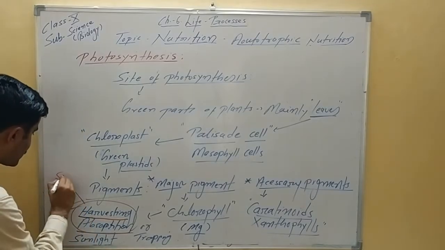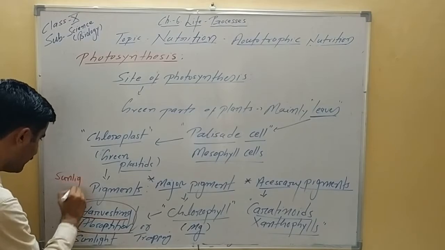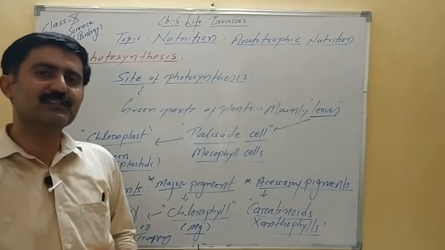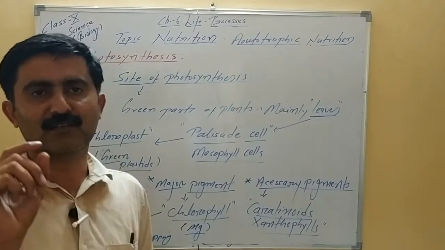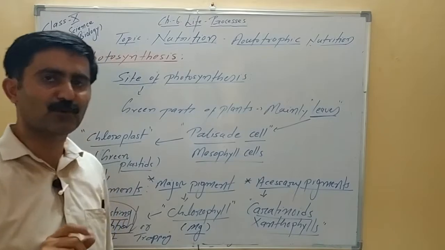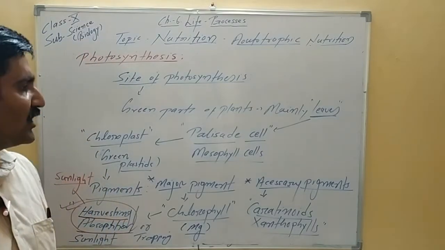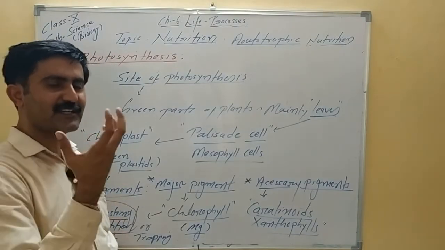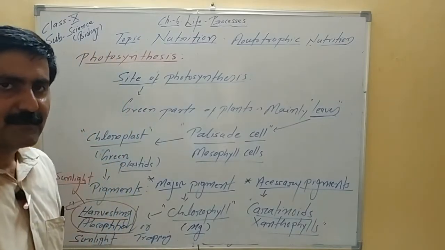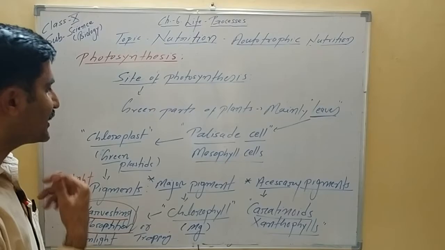In a very short answer they may ask, what is the role of chlorophyll pigment? In a single word we can say chlorophyll pigment helps in harvesting, or absorption of radiation or solar energy. They act as the units which absorb the sunlight, and this sunlight is used to carry out the reactions.